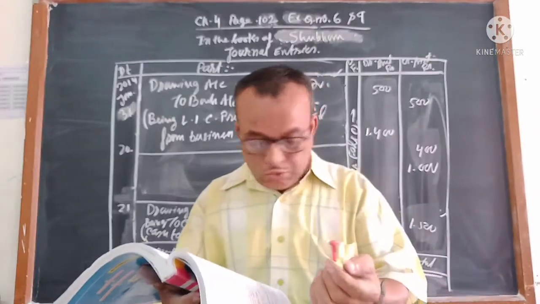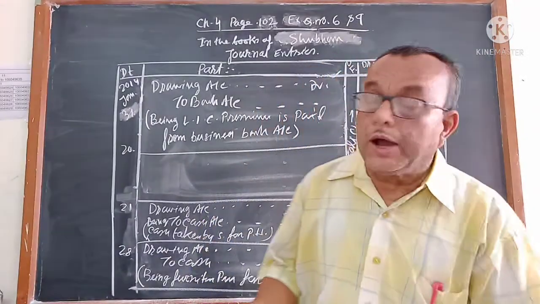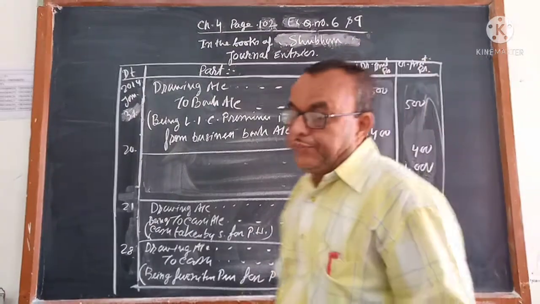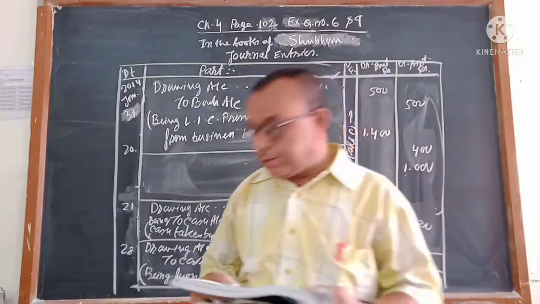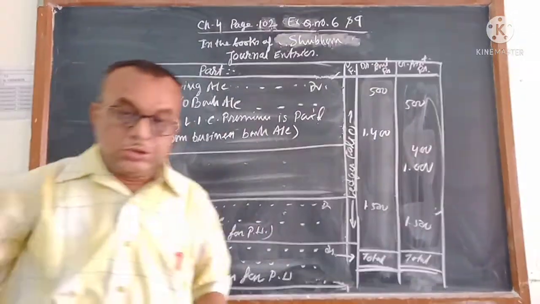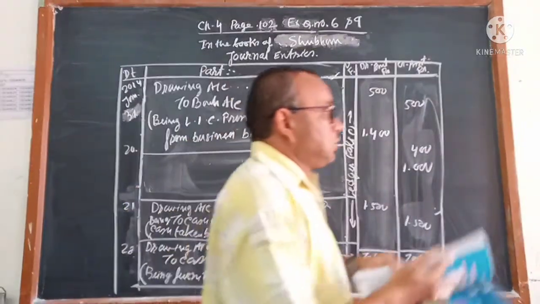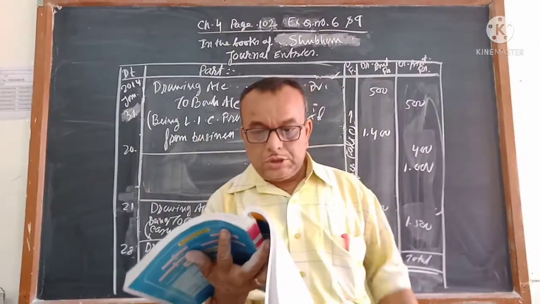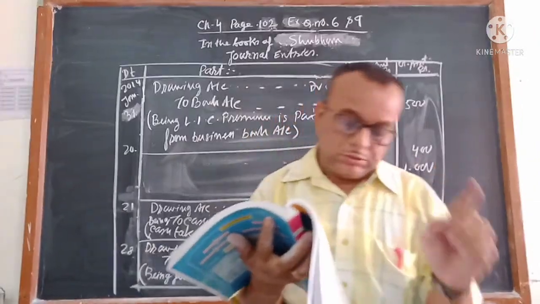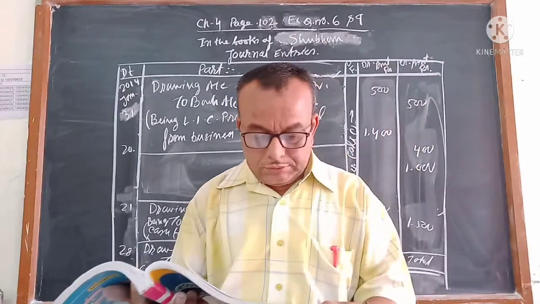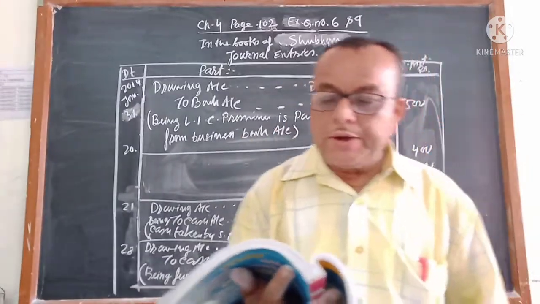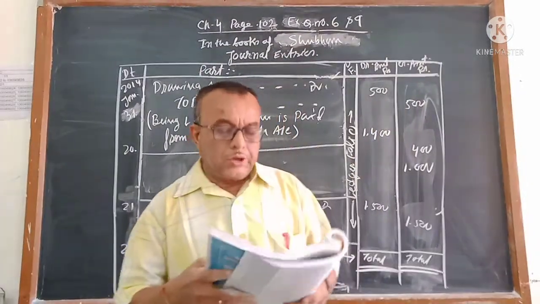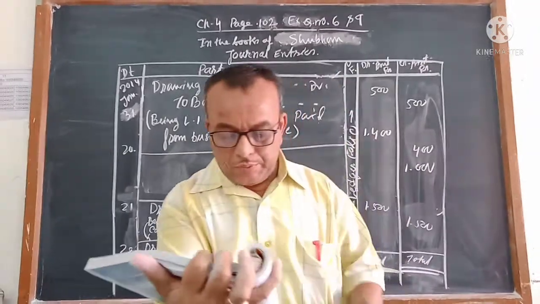Next I am coming to page number 103, question number 9. There, 6 I wrote here, now 9 you follow. 9 I will not write, I will explain it, so that you try to understand the questions as well as the answer. Transactions of the goods 7 and 8 you will try. 6 I have done. 7, 8 you try at your home. Then 9 I am explaining. 9 also you write all in the fair notebook.